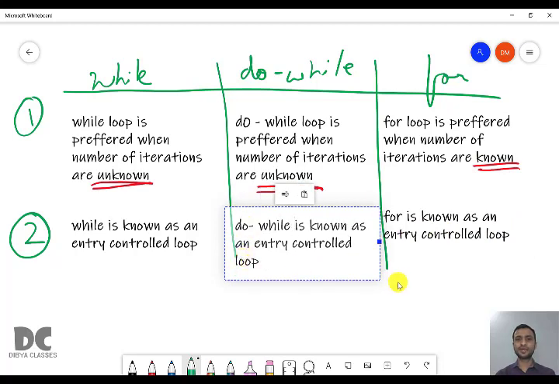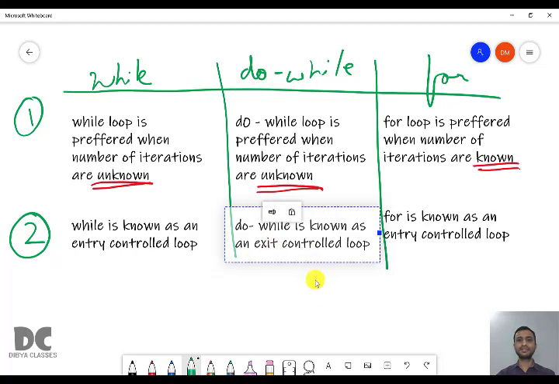The do while loop is an exit control loop. Do while is different from while and for as it is an exit control loop, while while and for are entry control loops. So these are the differences.